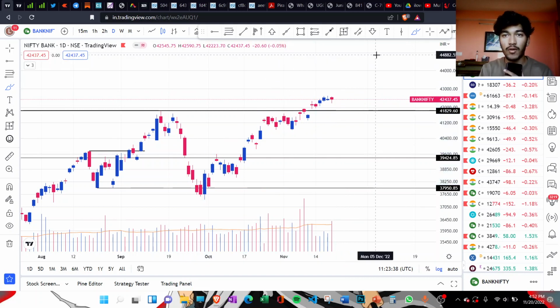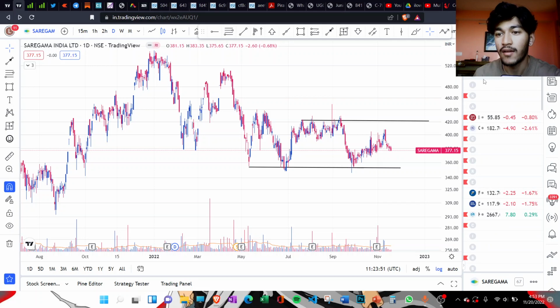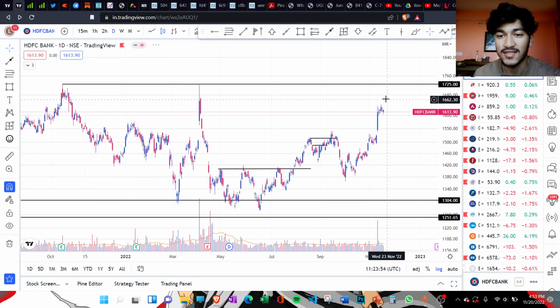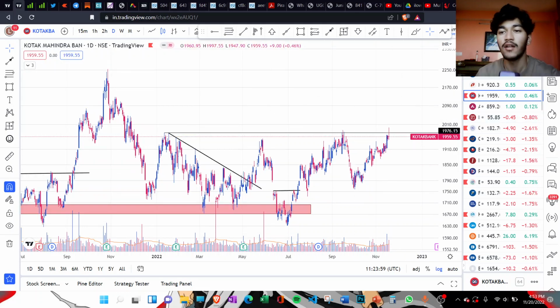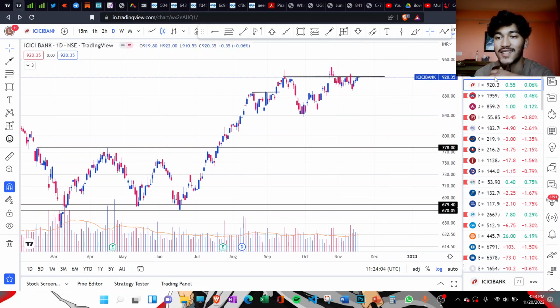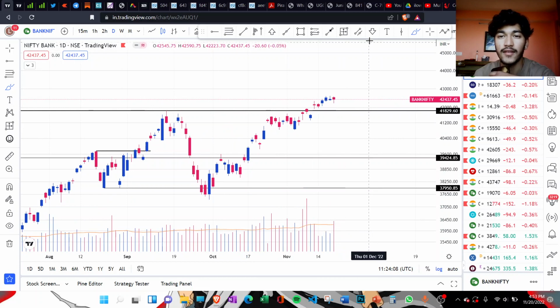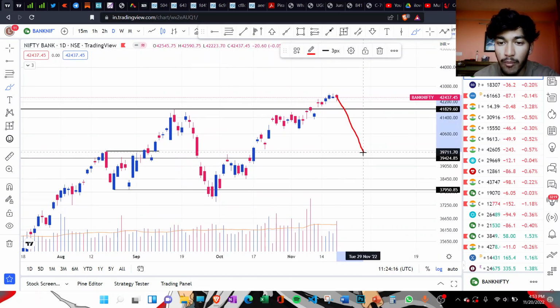And even if I talk about the personal experience of you and many people, and me, you can clearly see your portfolios are not at all-time high level, right? Very few selected banks have moved. If you look at HDFC, it's still away from its all-time high level. Kotak is also away from its highest level, and the Bank Nifty is mainly led by the PSUs and ICICI Bank. And the range of the candles is getting smaller and smaller day by day. So it is a sign of weakness. There could be a pullback to this level.